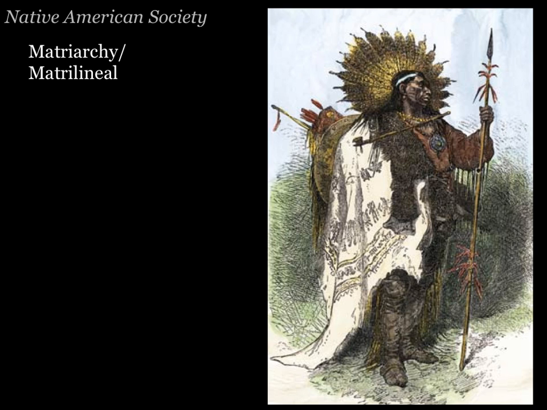Nature, we believe, has given women the ability to create. Therefore, it is only natural that women be in positions of power to protect this function." Now, this would be one of the things that really confused the Europeans when they showed up, because, as you know, Europe was a patriarchal society.